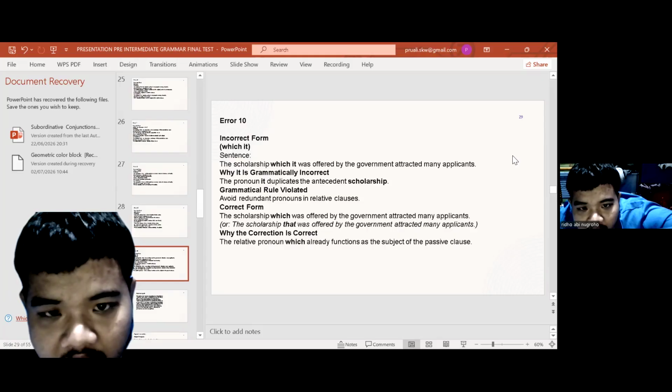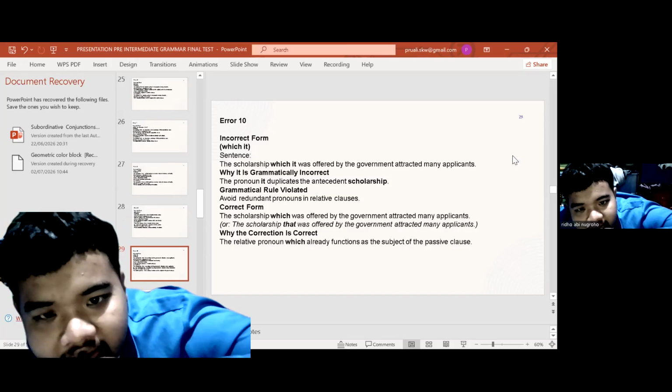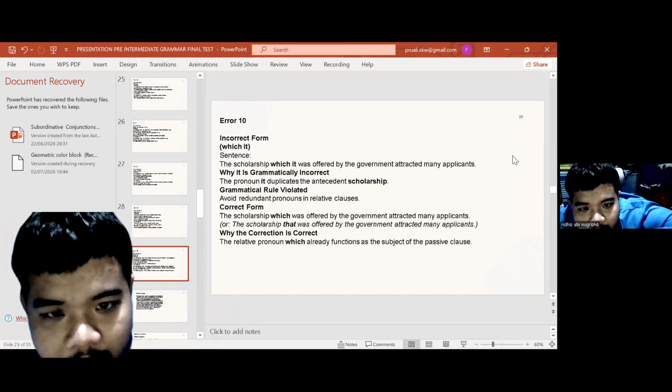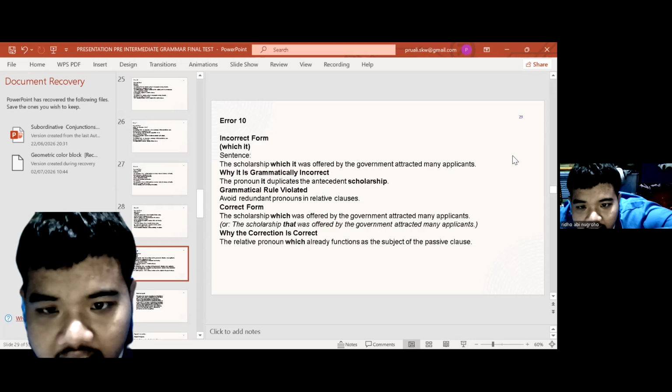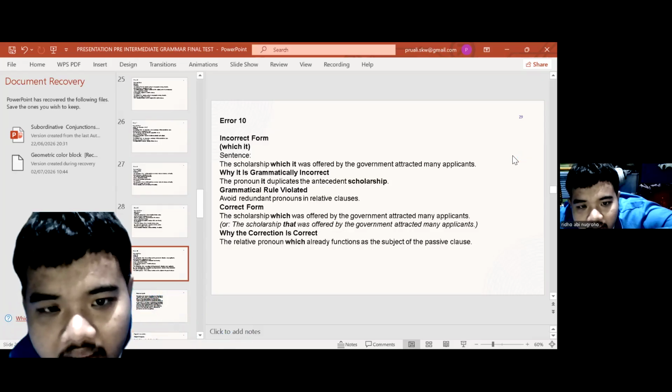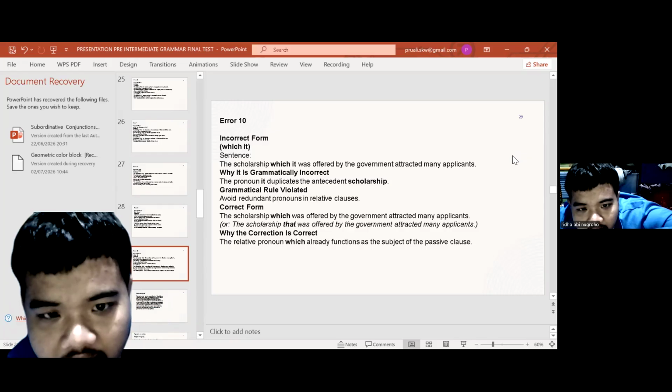The sentence "The scholarship which it was offered by the government attracted many applicants" is grammatically incorrect because the pronoun "it" duplicates the scholarship. Grammatical rule violated: avoid redundant pronouns in relative clauses. Correct form: "The scholarship which was offered by the government attracted many applicants," or "The scholarship that was offered by the government attracted many applicants."